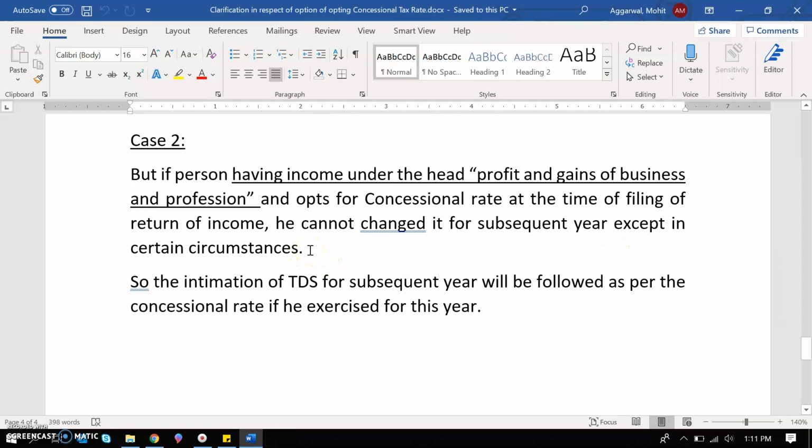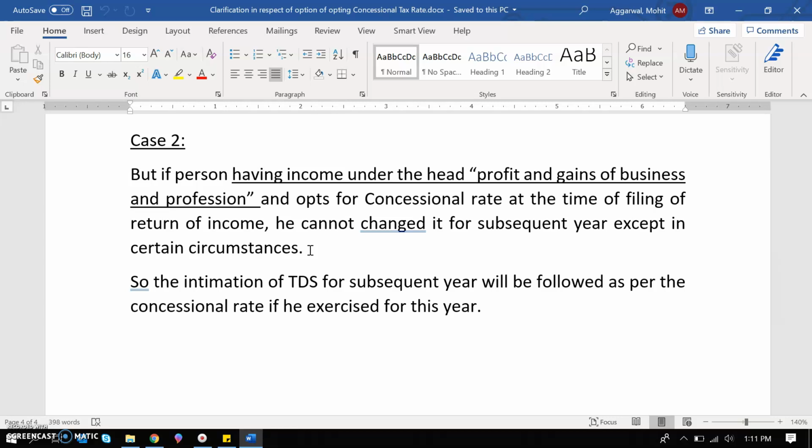So the government has said that for those who have income from business or profession, they do not have the option of taking the concessional rate for each year. They have to opt in the first year whether they want to take the benefit of the concessional rate or not.